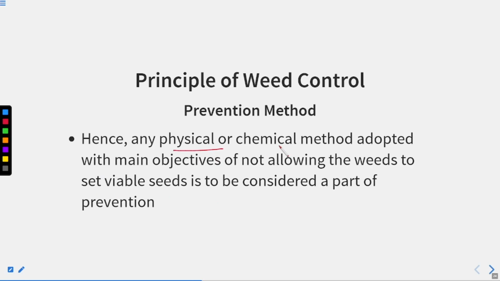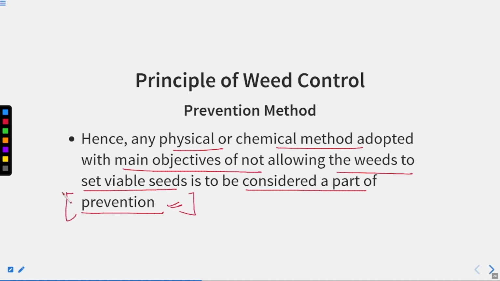Hence, any physical or chemical method adopted with the main objective of not allowing the weeds to set viable seed is to be considered a part of prevention. So basically that is the prevention method: you are not allowing any other seeds to grow in your cropland. You are allowing just one selected crop in your field, and no other seeds are allowed to grow.